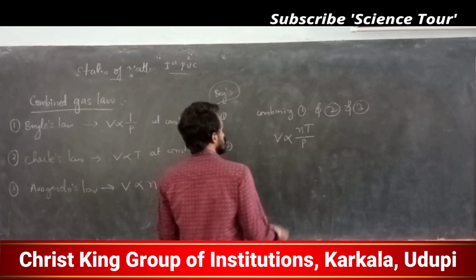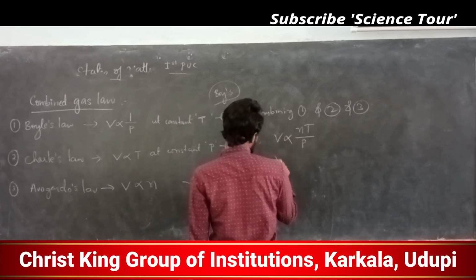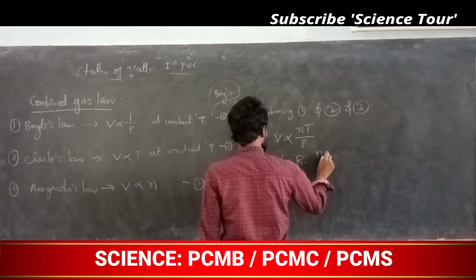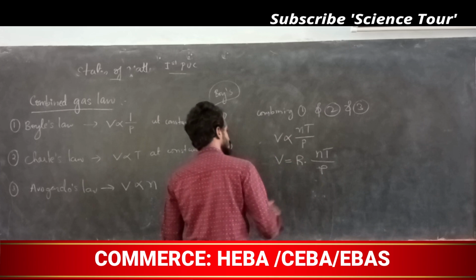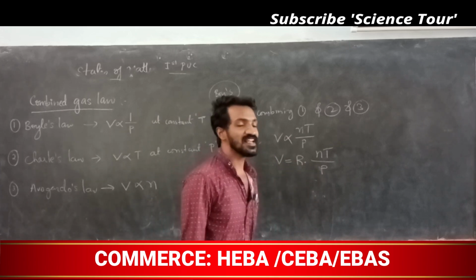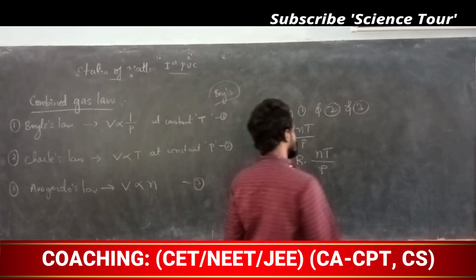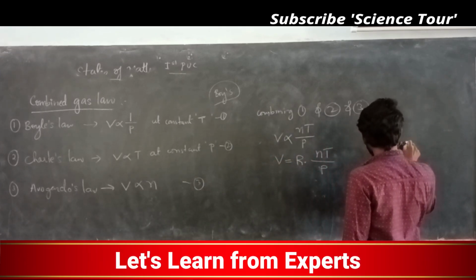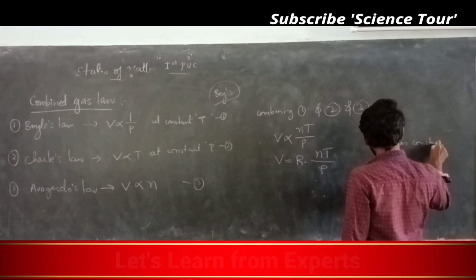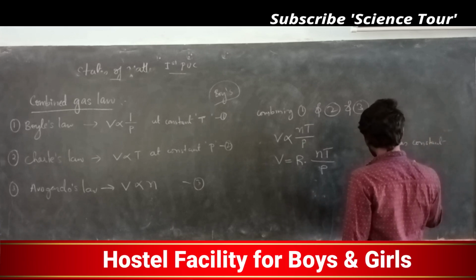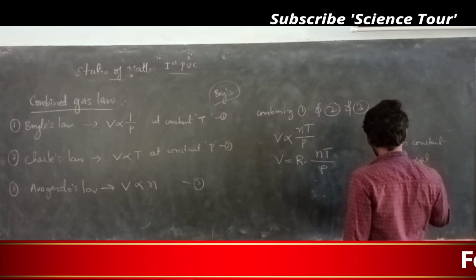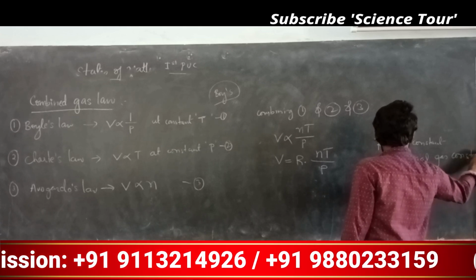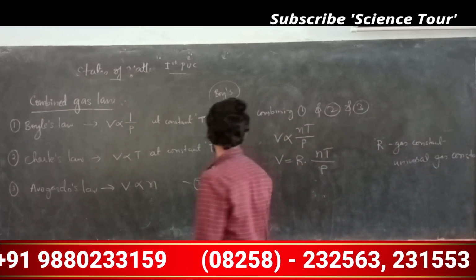In order to remove this proportionality constant, I introduce one constant term, R. Who is this R actually? R is the real gas constant, or universal gas constant. It is also called the universal gas constant. R is fixed, my dear students.